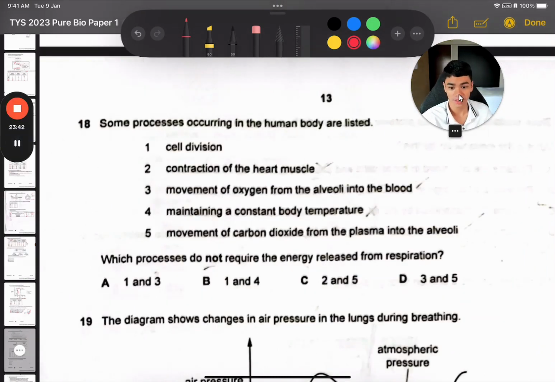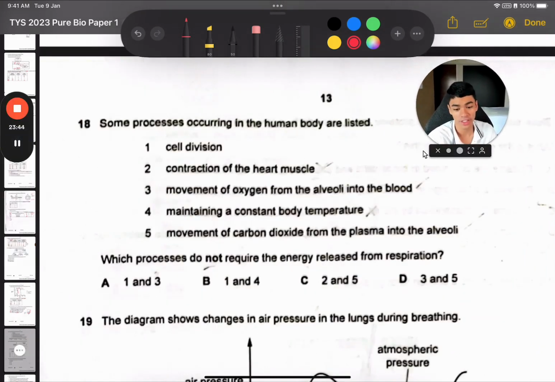Question 18. Which process does not require energy from respiration? Do not require. So please don't make a careless mistake when you did this question. Cell division, yes, we need energy, because we need to create a whole new cell, right? That creation of so many things results in a lot of production, a lot of synthesis, and that all needs energy. Option 2, contracting heart muscle. Well, every time there's a muscle involved and it contracts, it actually uses up energy. So yes, we need. Okay, movement of oxygen from alveoli to the blood is diffusion, so no need.